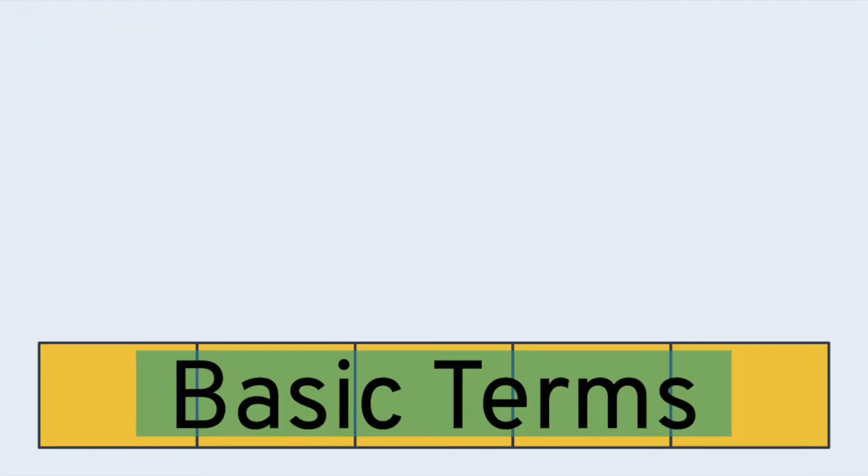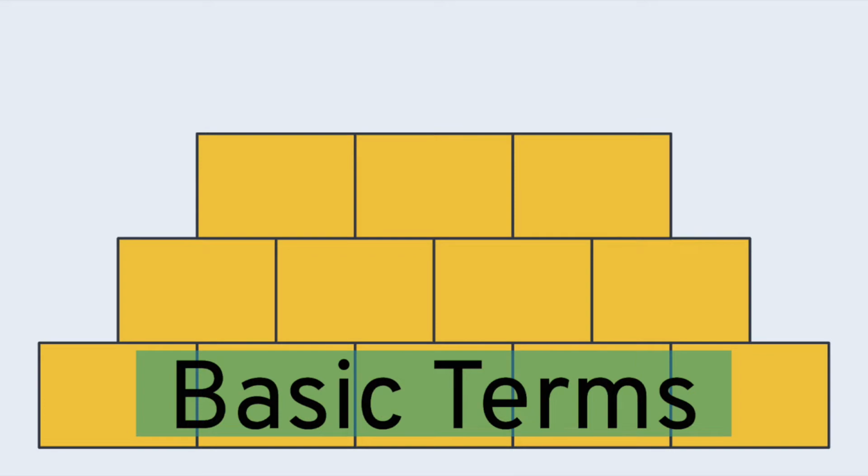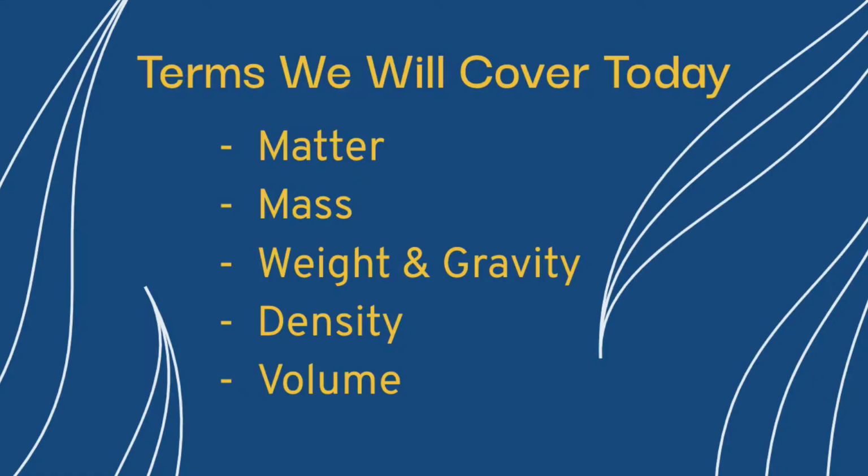To understand more complicated chemistry topics, one must first understand the basic terms, what they mean, and how they relate to each other. The terms we will cover today are matter, mass, weight and gravity, density, and volume.